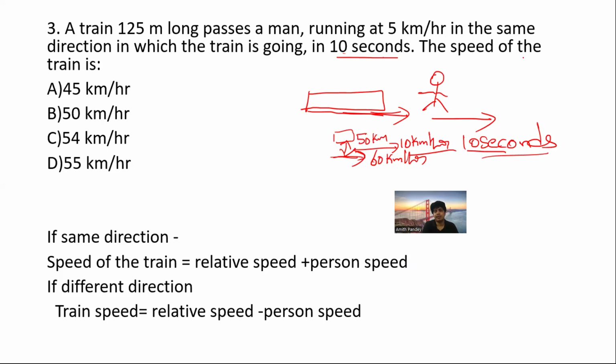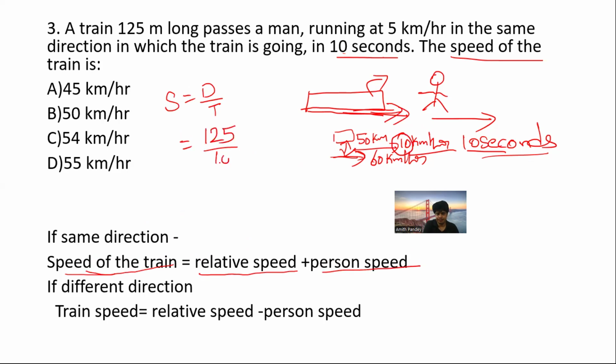So what they are asking is the speed of the train. It means the speed of this train they are asking. Now let's get into the topic. To find the speed, what are the things that we require? We require distance, we require time. Only then we can find the speed. Now, before getting into that, one thing that you need to remember: in order to find the speed of the train, there is a formula. The speed of the train, if it is in the same direction, I mean, if the person and the train are in the same direction, is relative speed plus person speed. So this is relative time. So whatever speed we are going to get is relative speed.